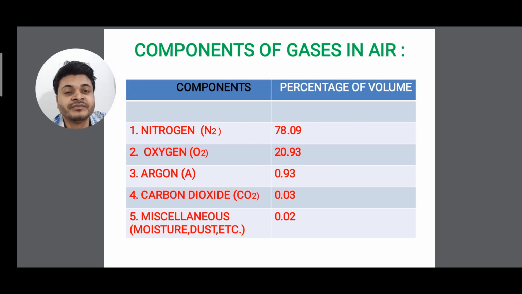The composition of nitrogen in the atmosphere is 78.09%.